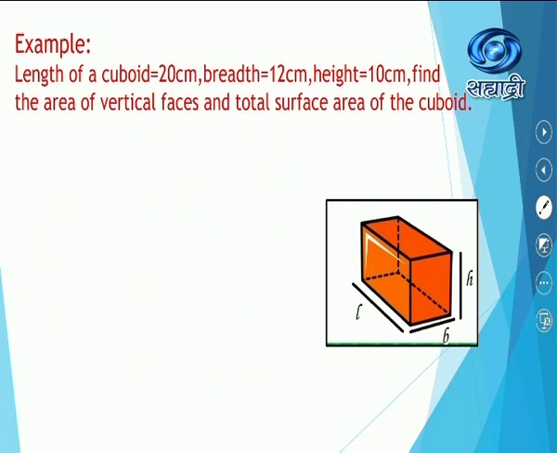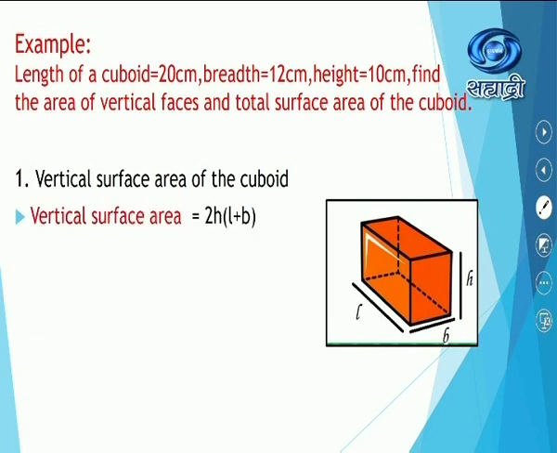Let's see the example. Length of a cuboid is 20 centimeter, breadth is equal to 12 centimeter, and height is equal to 10 centimeter. Find the area of vertical faces and total surface area of the cuboid. Now, you know the formula.